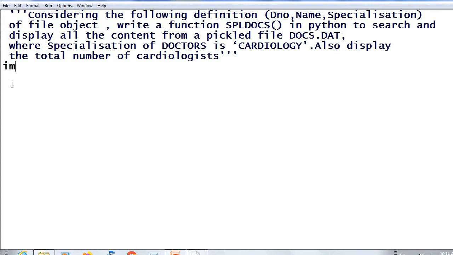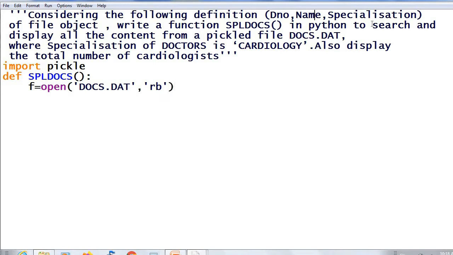What to do first? Import pickle module, import pickle, then define the function SPL docs. def SPL docs, no arguments, colon. Then inside this function I have to open my file. Name of the file is docs.dat. So f equal to file handle, f equal to open, name of the file docs.dat, then the file mode read binary.